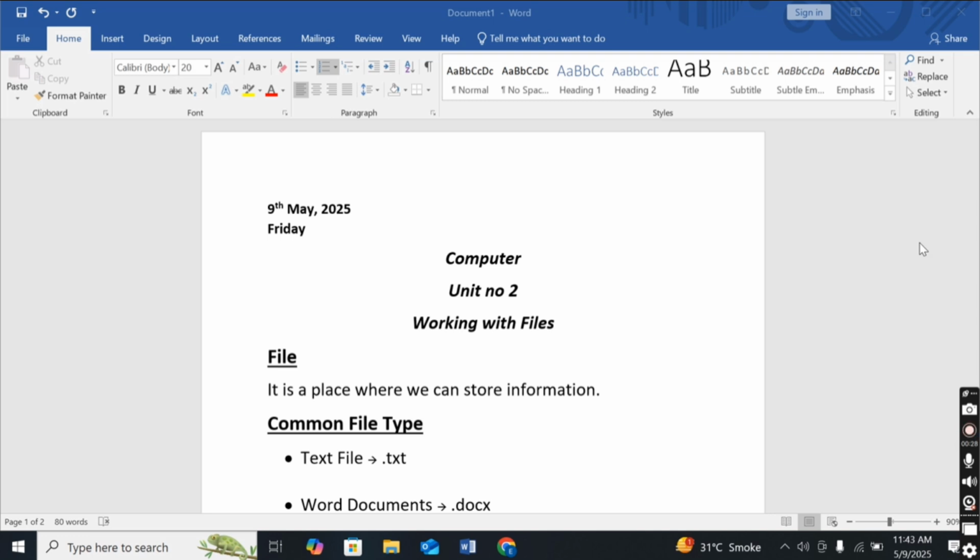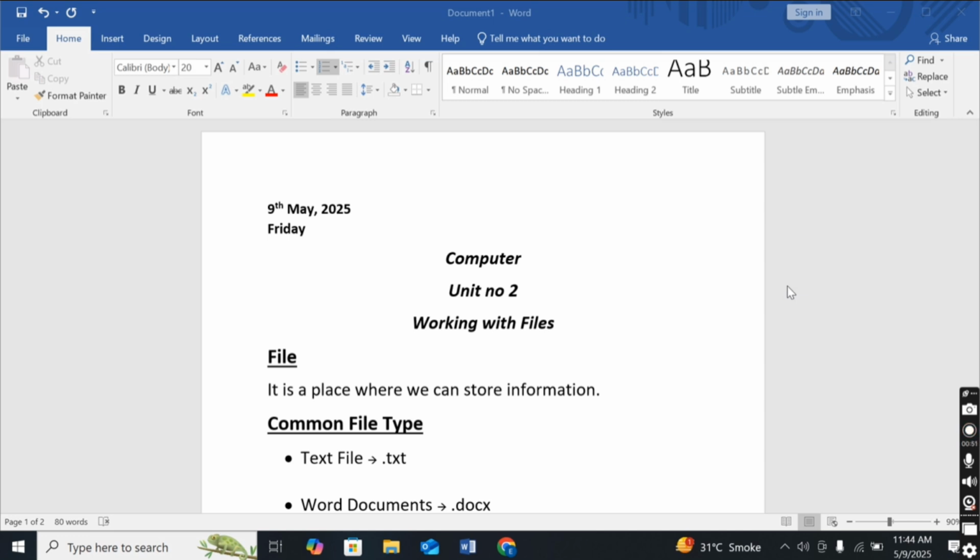A file is basically a place where we can store information, just like our school bags, in which we keep our books and notebooks. The computer keeps data in files. Okay, so there are different types of files.